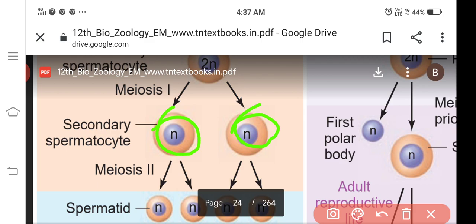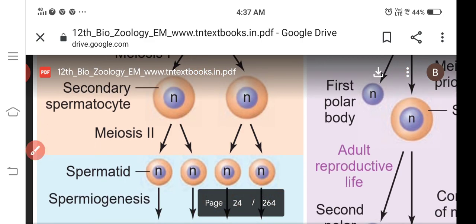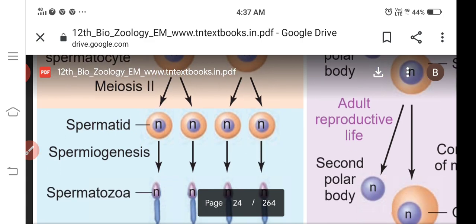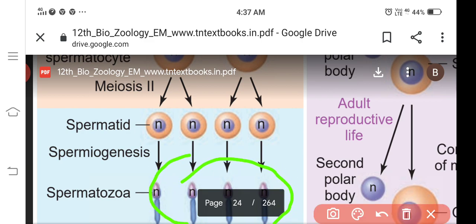Again, meiosis 2 takes place. You know that there are meiosis 1 and meiosis 2 divisions. The first division is the reduction division. In meiosis 2, four spermatids are formed. Then spermiogenesis occurs to form the spermatozoa.